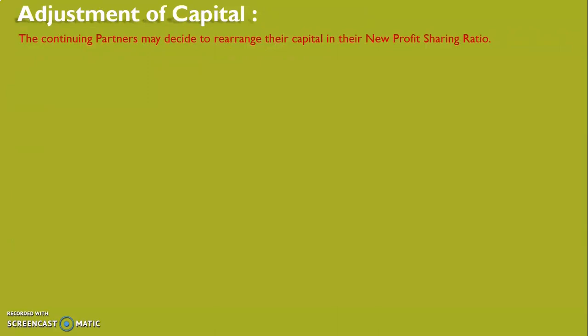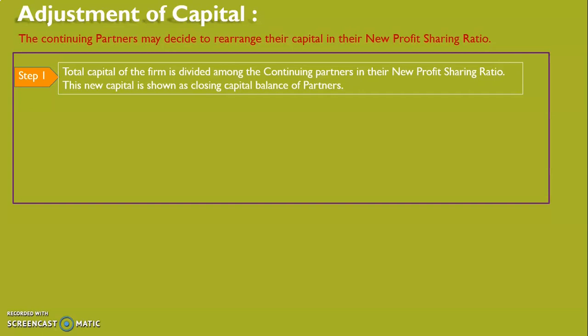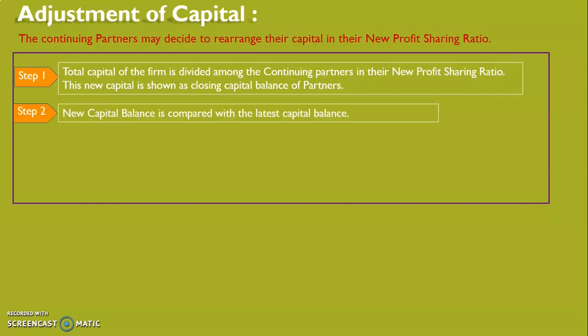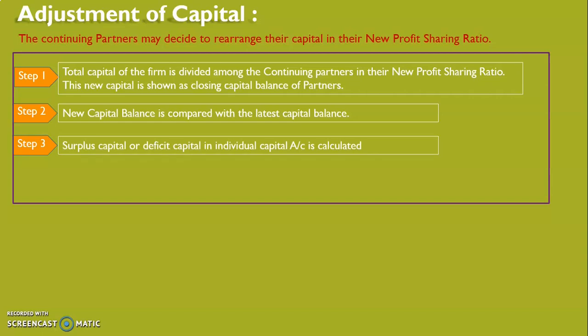Then we see adjustment of capital. If the continuing partners decide to rearrange their capital in the new profit sharing ratio, first the total capital of the firm will be divided among the continuing partners in their new profit sharing ratio. This new capital will be shown as the closing capital balance of the partners. This new capital balance will be compared with the actual balance appearing in the partner's capital account, and then we will arrive at surplus capital or deficit capital.